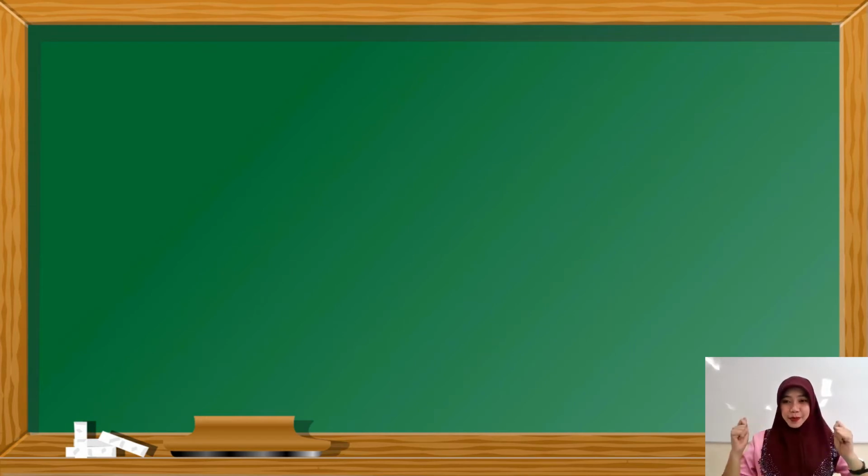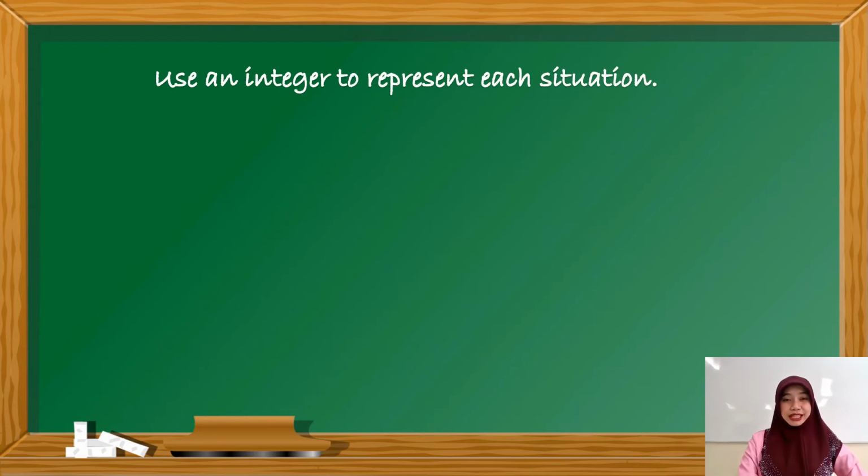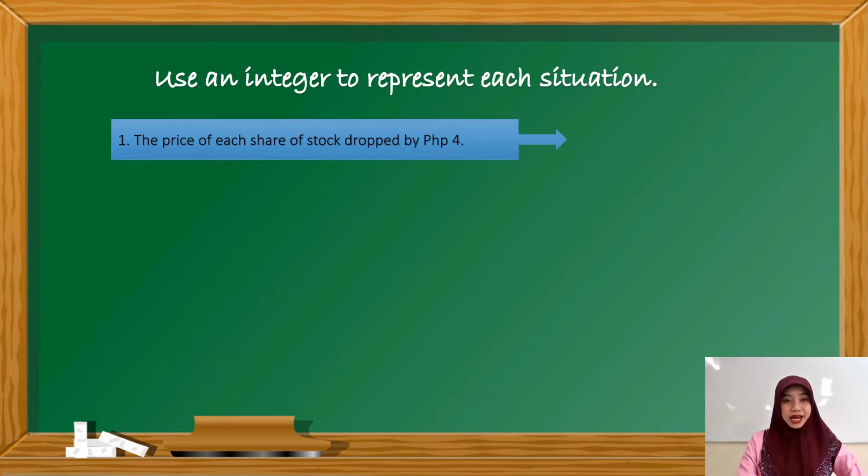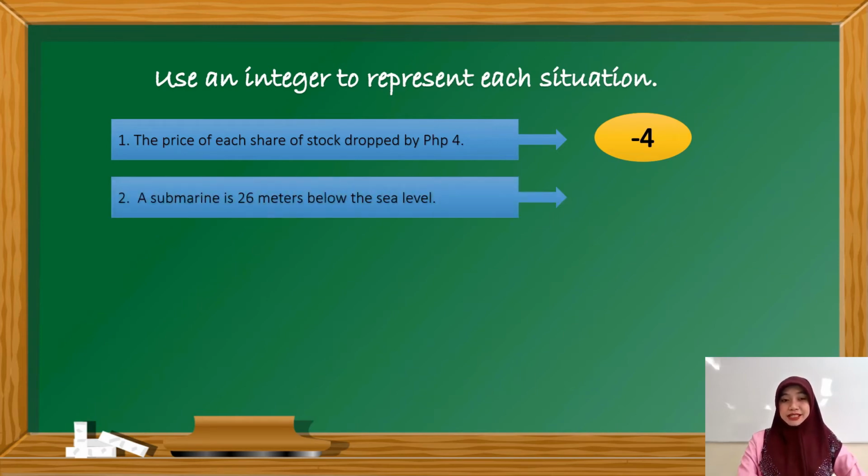Time's up, pen's up. Let's check how mathematic and mathalino you are. Use an integer to represent each situation. First, the price of each share of stock dropped by 4 pesos. Dropped here is a negative situation, and it is represented by -4. Second, a submarine is 26 meters below the sea level. Below is another negative situation. Therefore, it is represented by -26.